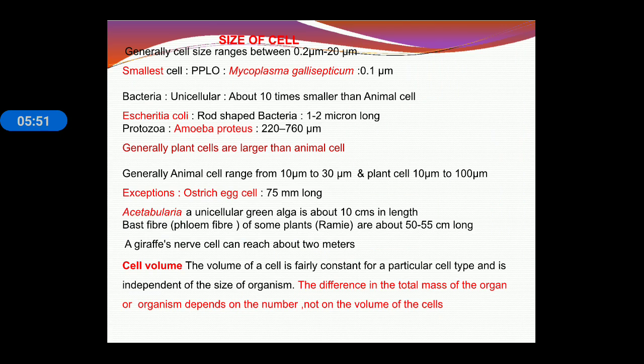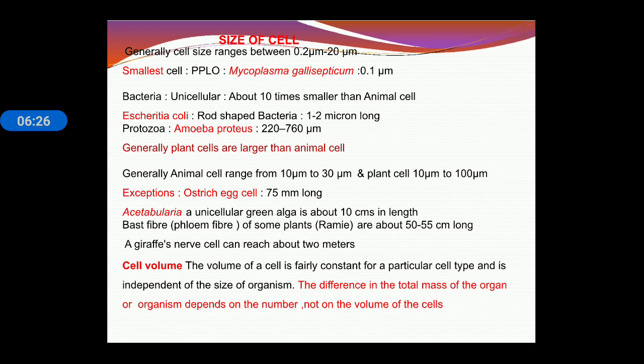Now size of cell. Generally cell size ranges between 0.2 micrometer to 20 micrometer. The smallest living cell is PPLO, that is Pleuropneumonia-like organism, and bacteria are generally unicellular, about 10 times smaller than the animal cell. E. coli are bacteria, they are rod shaped, and the size is about 1 to 2 micron long, and the largest cell is the ostrich egg cell.